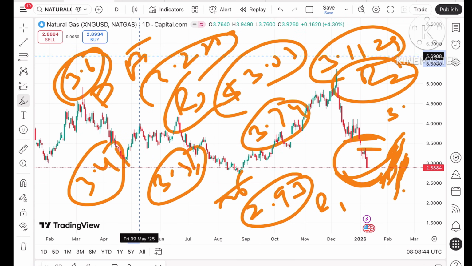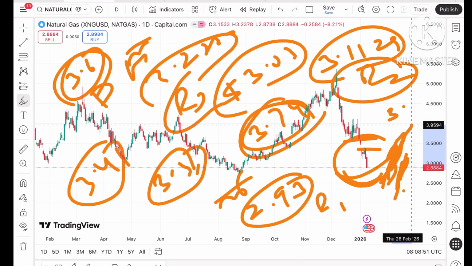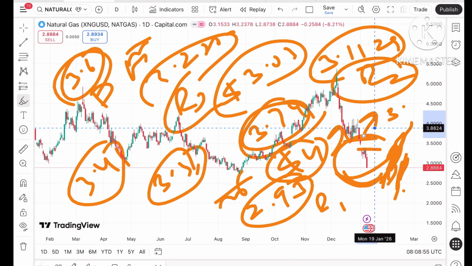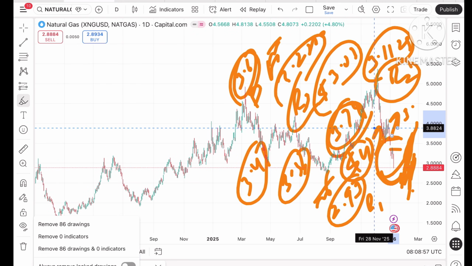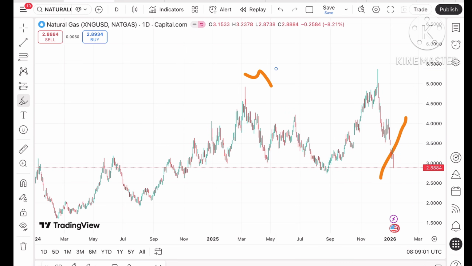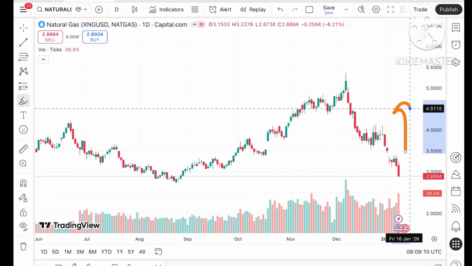This 3.6 is already weak, so we can see the price can touch a level of 3.74, and if the price moves up this level, a further upside can be seen towards a level of around $4. And if the price goes above this level, a further upside can be seen. Okay, and if the price sustains above $4, a further high can be seen, so probability will be very high. It can move towards 4.15, and if the price sustains above this level, a further upside can be seen.